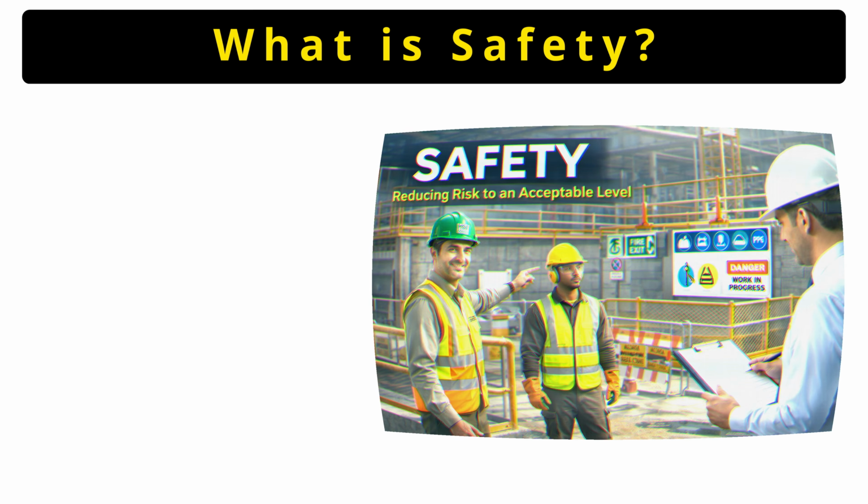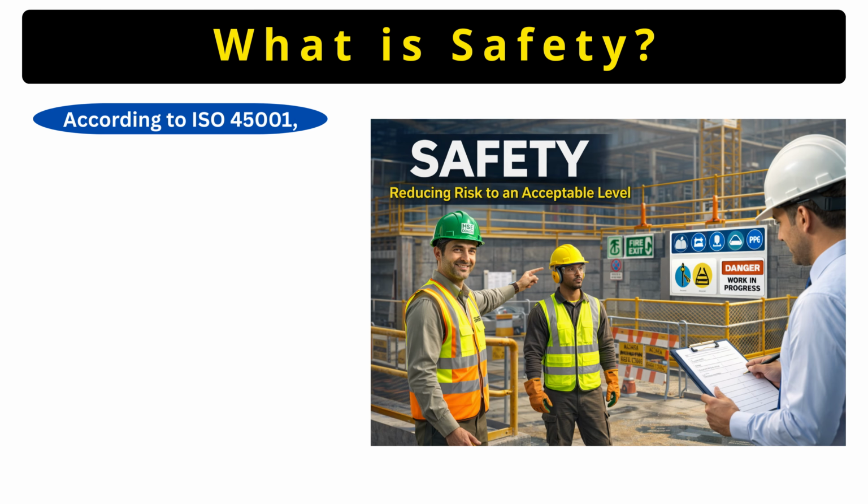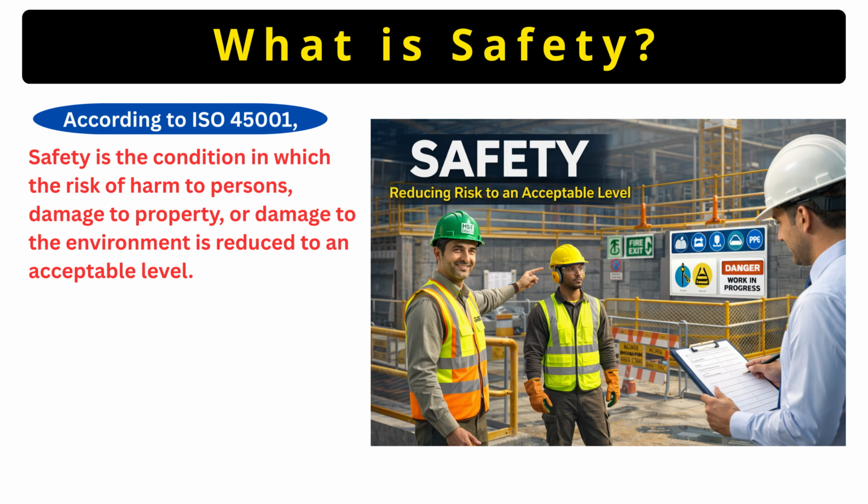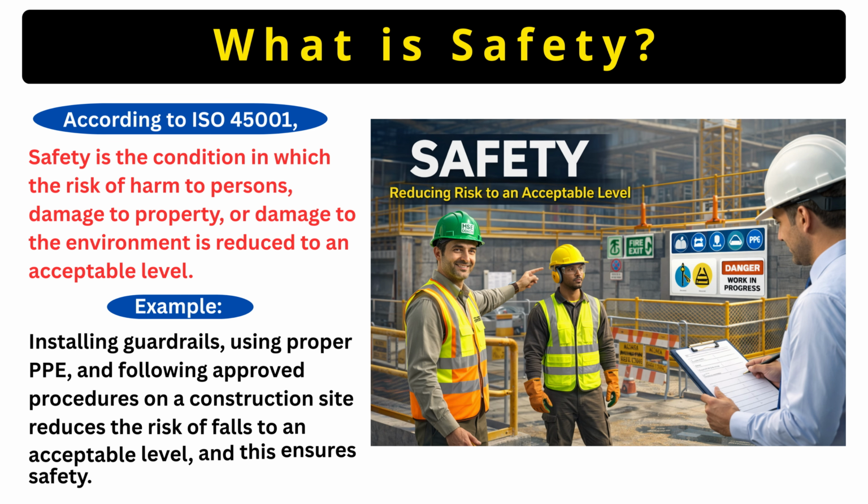First, let us understand what safety means. According to ISO 45001, safety means a condition where the risk of injury, damage or harm is reduced to an acceptable level. In simple words, safety means controlling danger so that people can work without getting hurt. For example, on a construction site, when we install guardrails, wear helmets, shoes, and follow safety procedures, the chance of falling becomes very low. This condition is called safety.